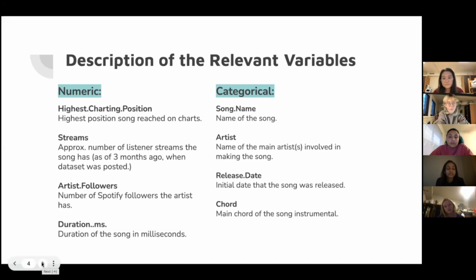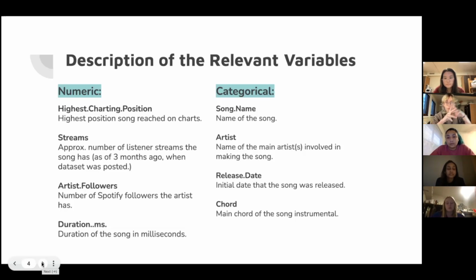Streams is the approximate number of listener streams the song had, as of 3 months ago. A lot of these songs are still on charts, but the data set was posted 3 months ago, so it's not completely up to date. Artist followers is the number of followers the artist has on Spotify. And the duration variable is the duration of the song in milliseconds.